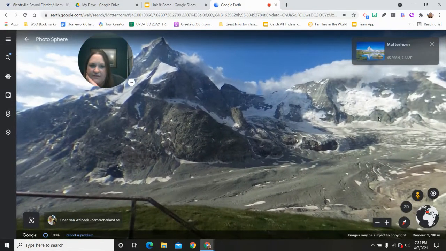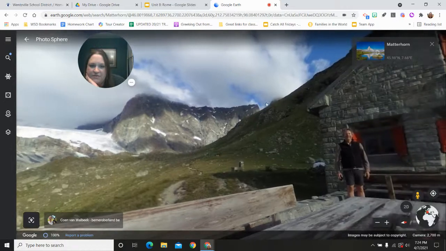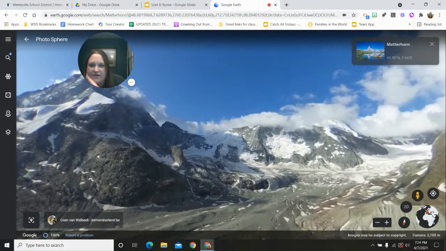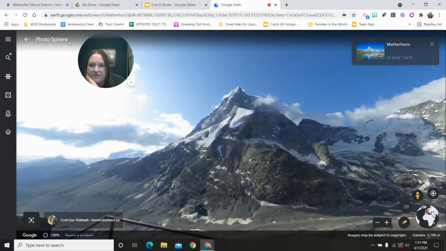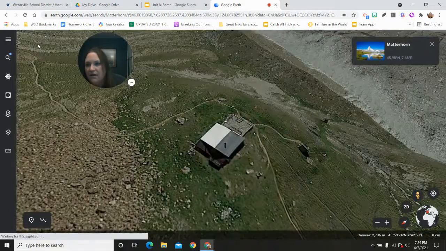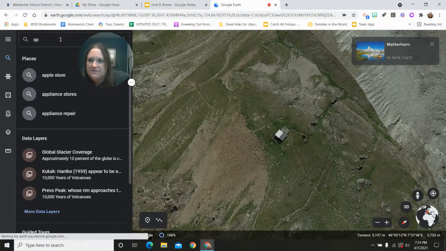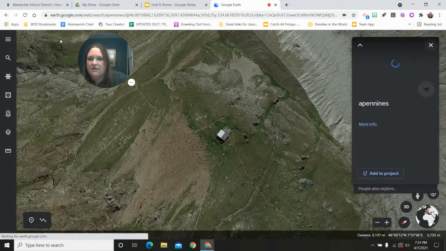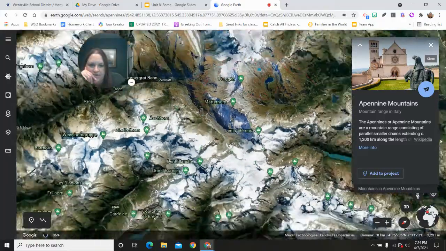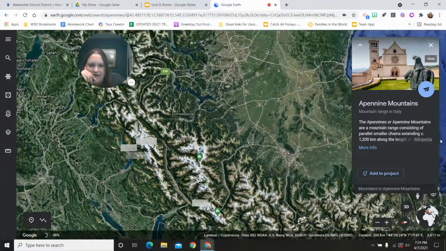Those are all high, tall mountains. So anyway, the Matterhorn right here, a very famous mountain in the Alps. There you go. Okay. That's enough of viewing. I could view it all day, but I'm going to waste my time. So let's go to the Apennines. Here we go. Bye, Alps.